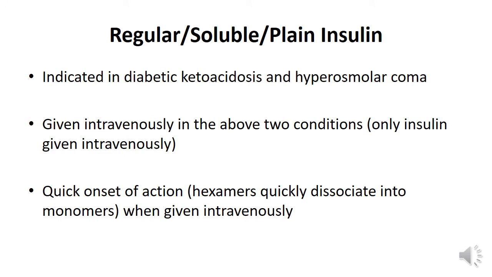Plain insulin is indicated in the diabetic emergencies, that is ketoacidotic coma in type 1 diabetes and hyperosmolar coma in type 2 diabetes, because this is the only insulin which can be given intravenously. And please note, when this preparation is given intravenously, it provides a rapid onset of action because on intravenous injection, the hexamers quickly dissociate into monomers.